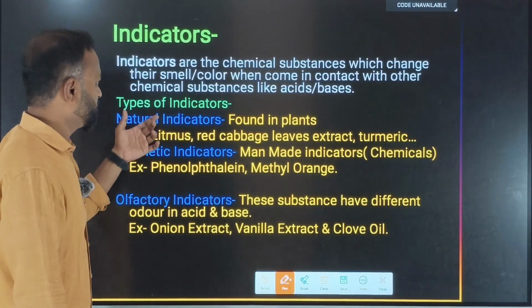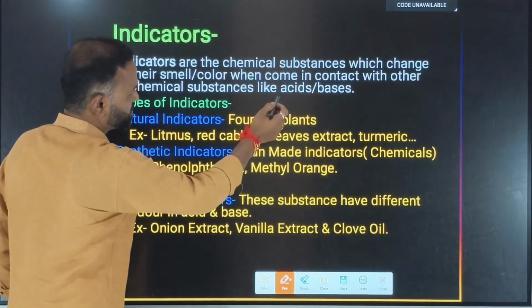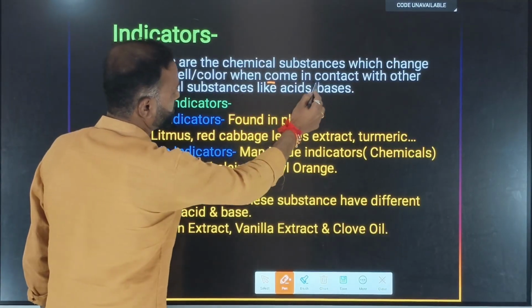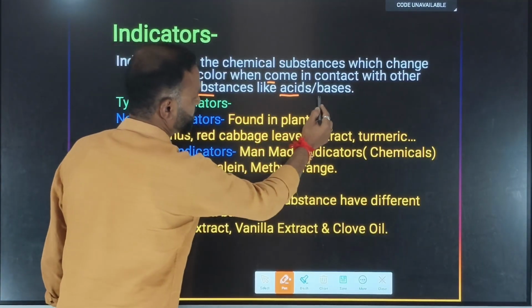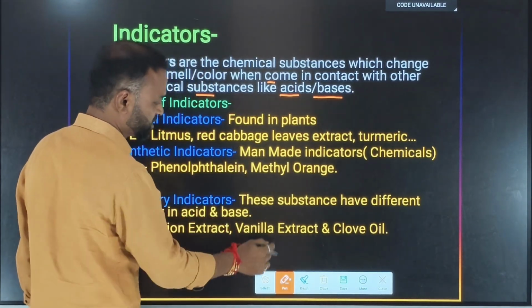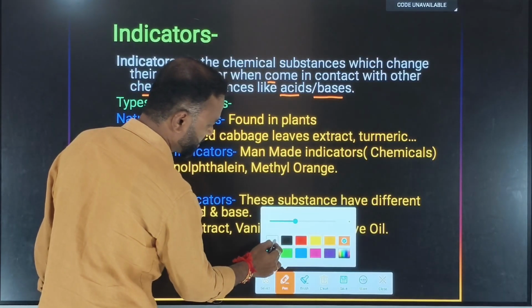Now see here, the definition is given. Indicators are chemical substances which change their smell or color when they come in contact with other chemical substances like acids or bases. Such chemical substances we call as what? We call them indicators.